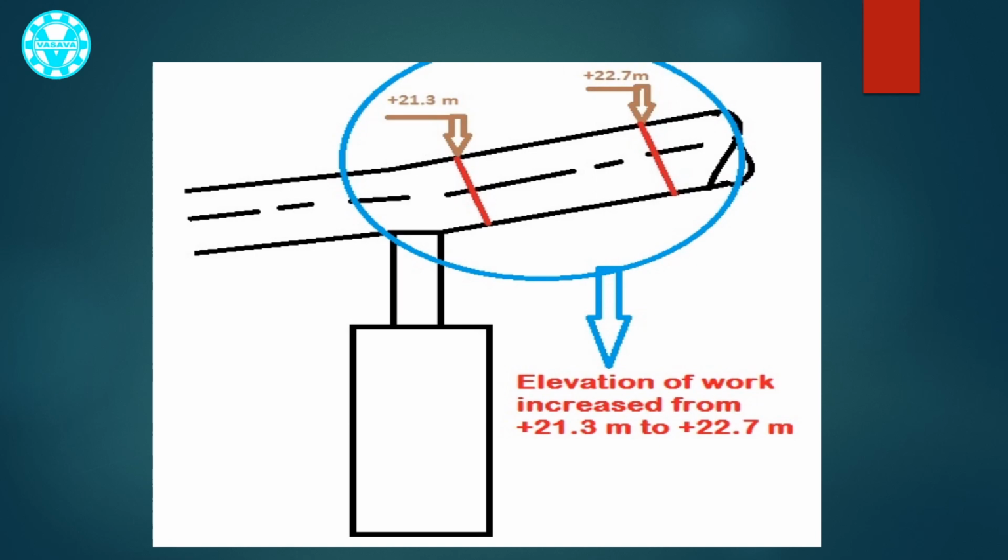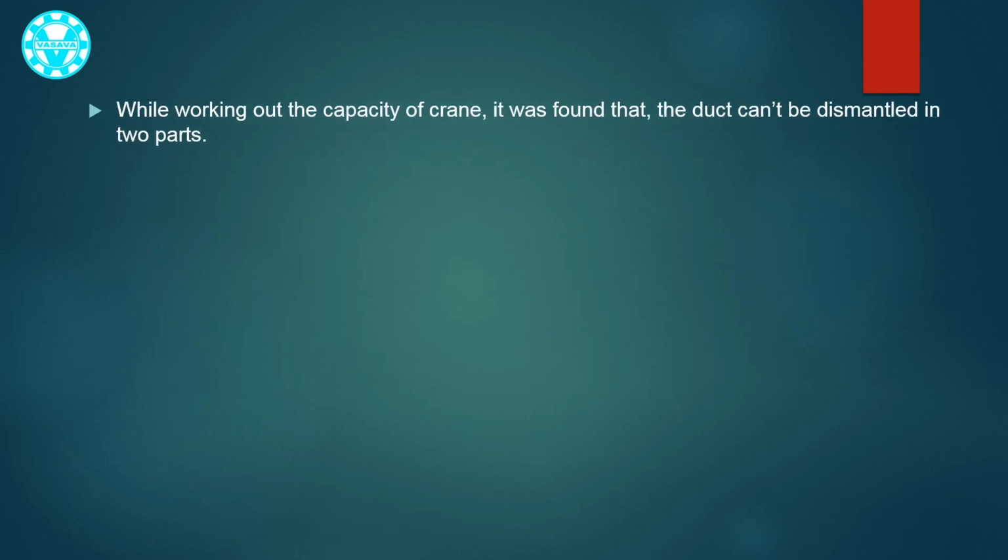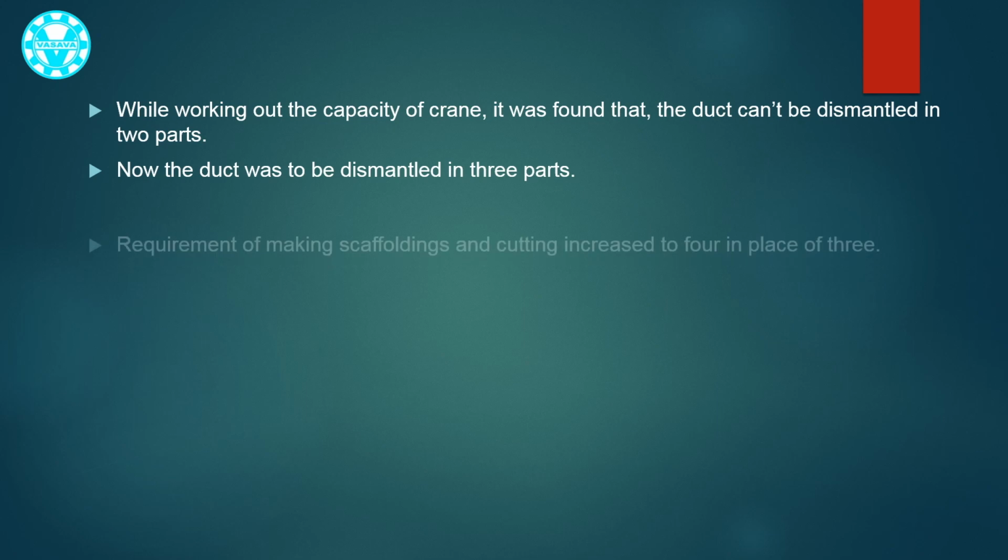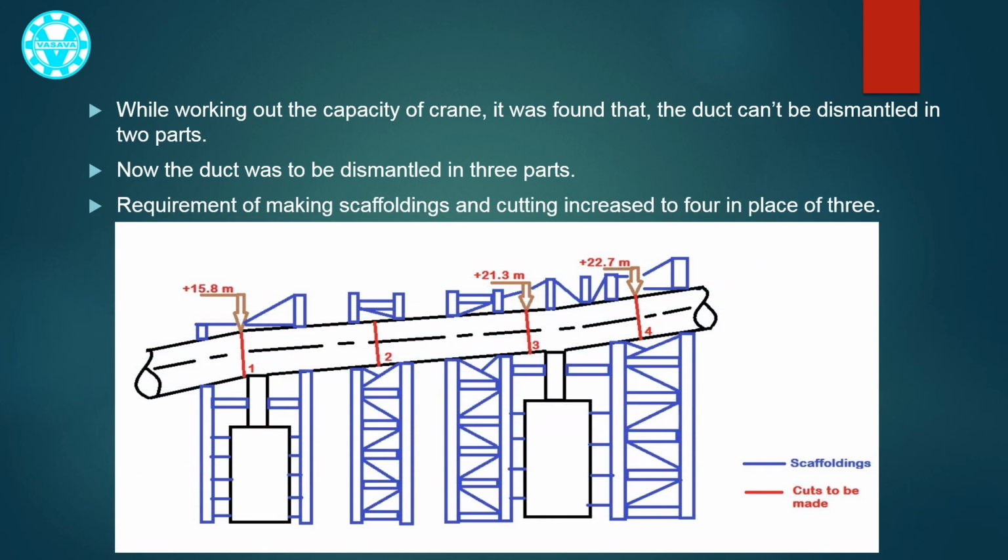Now the elevation of work increased from 21.3 meter to 22.7 meter. While working out the capacity of crane, it was found that the duct can't be dismantled in two parts. If we increase the length of a single piece more than 10.0 meter, the weight of single piece exceeds 12 metric ton. That is beyond the capacity of crane. That is why there is a change in rigging plan. Now the duct was to be dismantled in 3 parts. Consequently, the requirement of making scaffoldings and cutting increased to 4 in place of 3.